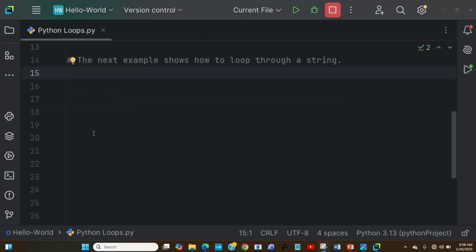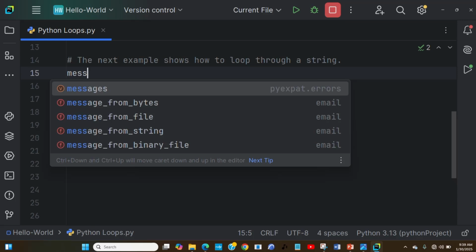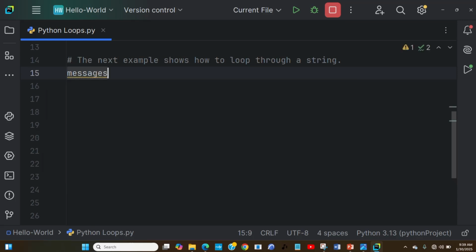So now, in this next example, we are going to see how to loop through a string. For example, let's say I have a variable that is message, and I'm assigning a string to it. Let's say the string is hello. I'm assigning the string hello to this message variable.